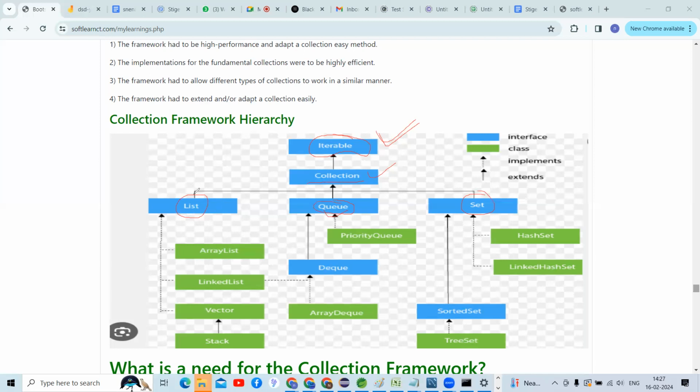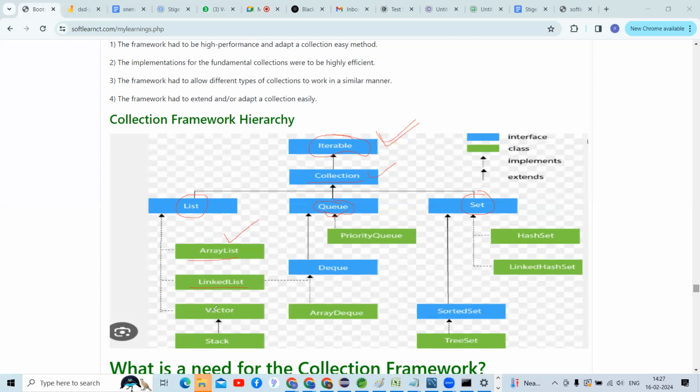Inside that List interface, how many implementation classes are there, guys? There are four different implementation classes. ArrayList is an implementation class of the List interface. And one more implementation class for the List interface is LinkedList, Vector, and Stack.